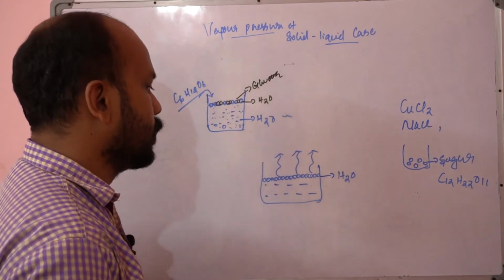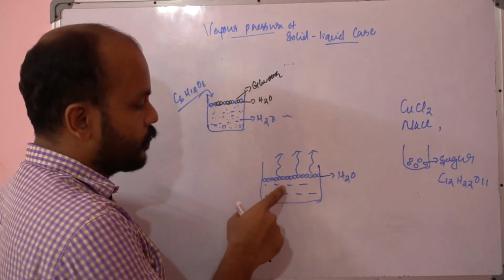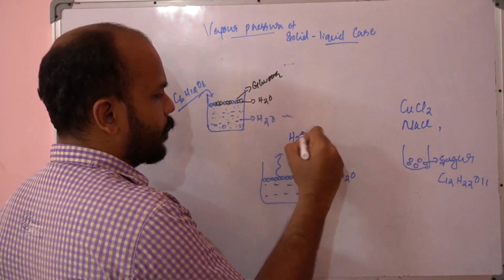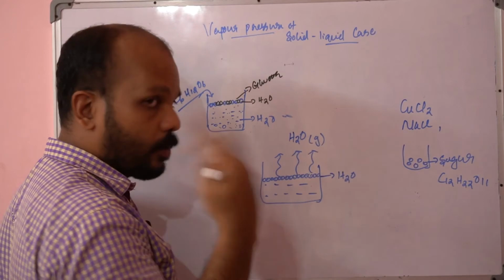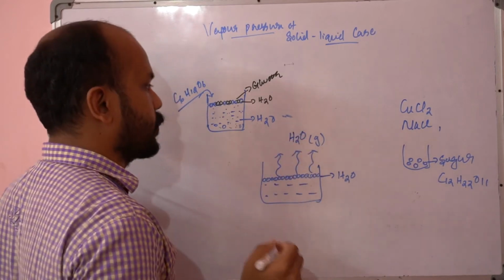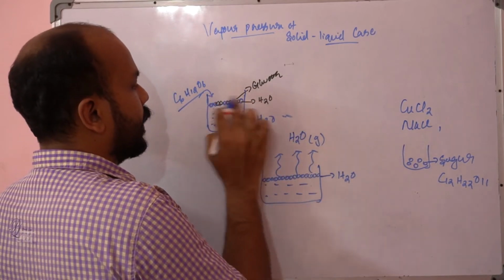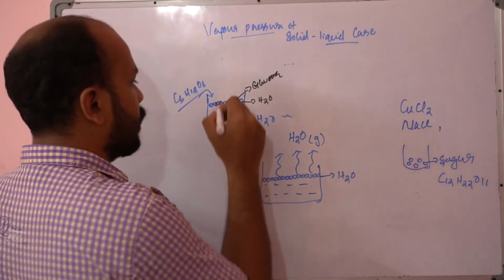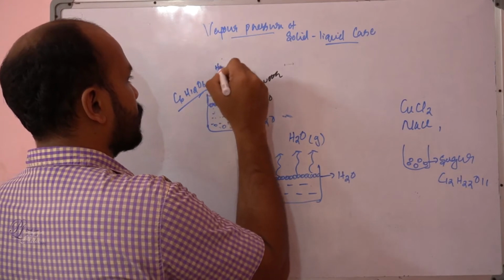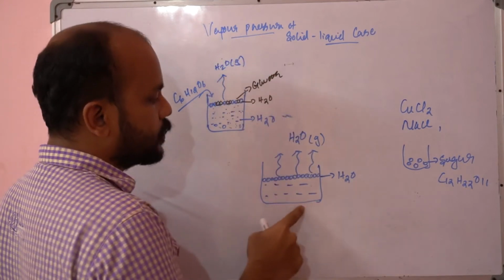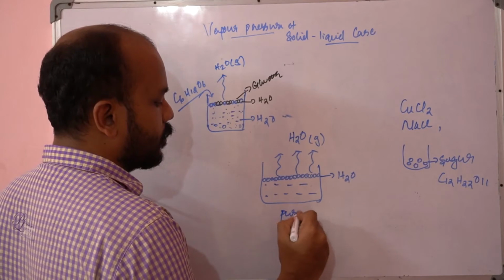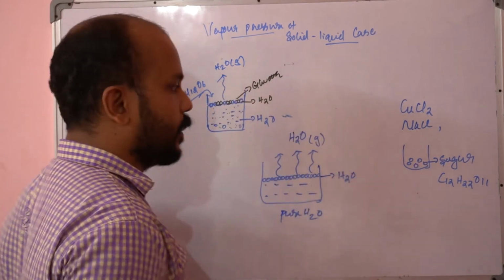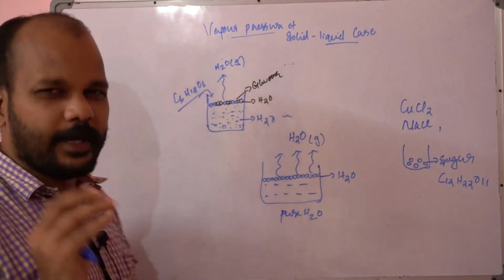More water would be going out and evaporating from the pure surface, and the more water that forms vapor, the more the vapor pressure. But here the area exposed to the outside has decreased. Of course the water will evaporate, but compared with the pure water case, the amount of water evaporating here will be comparatively less.